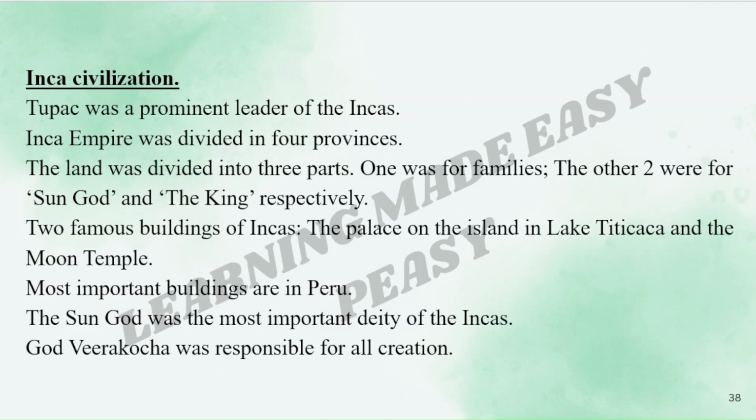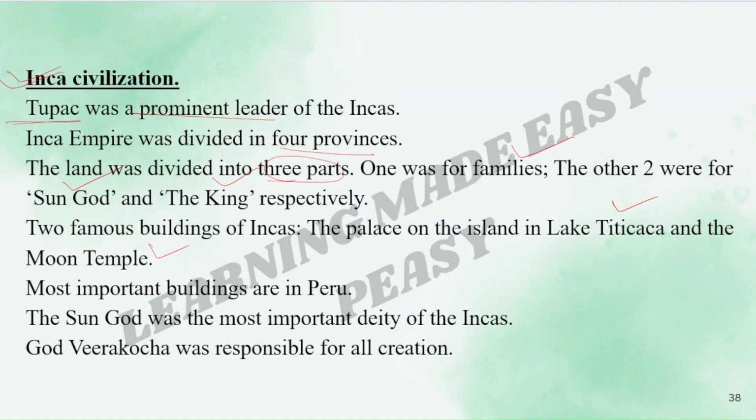Then we have the Inca civilization. Tupac was a prominent leader of the Incas. The Inca Empire was divided into 4 provinces. The land was divided into 3 parts. One was for families, the other 2 were for the sun god and the king respectively. 2 famous buildings of the Incas were the palace on the island in Lake Titicaca and the Moon Temple.